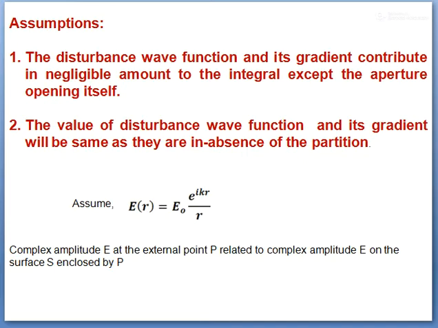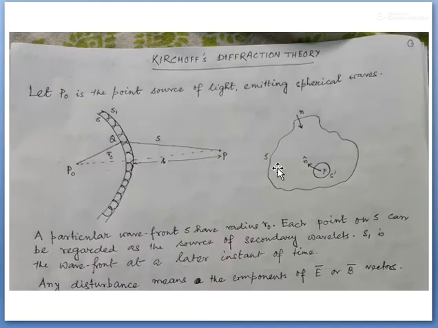Now let me try to derive Kirchhoff's diffraction theory. So this is the picture. This is the source P0.